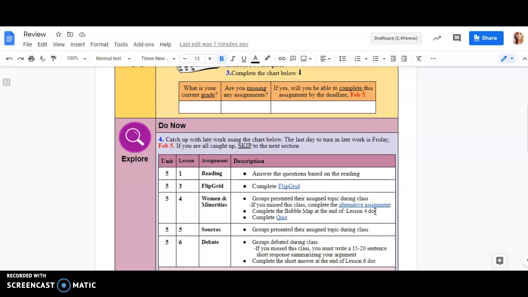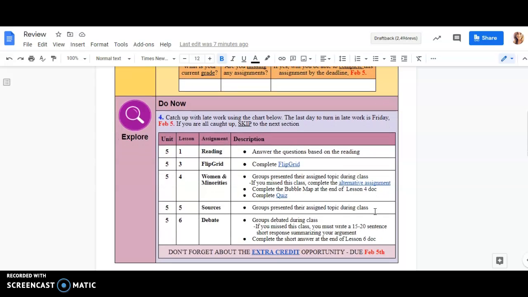Then the do now is working on late work. Some of you may need this, some of you may not. If you have a lot of work to make up, you are going to focus on number 4, catching up with late work using the chart below. The chart lists every single assignment that I have graded. All you have to do is go through each assignment and make sure it's completed. If you haven't completed it, I put links to some of the assignments here, so all you have to do is click on the links.